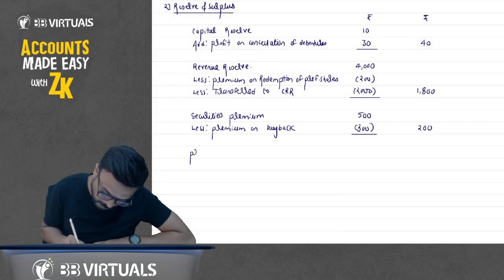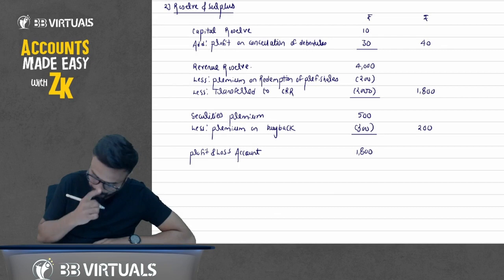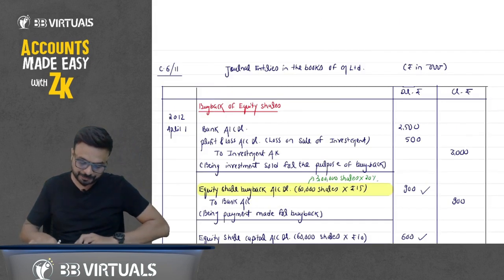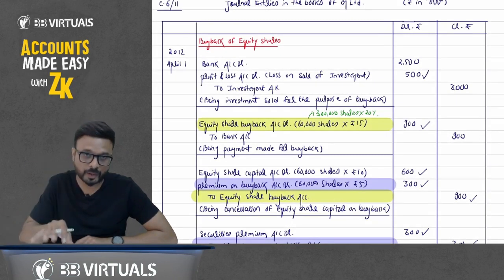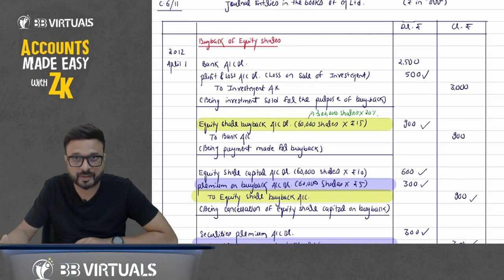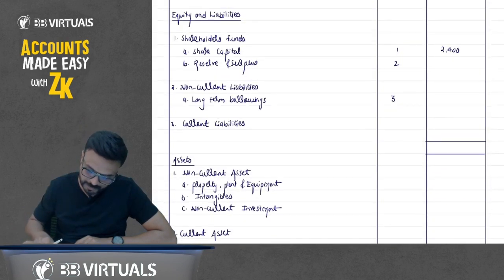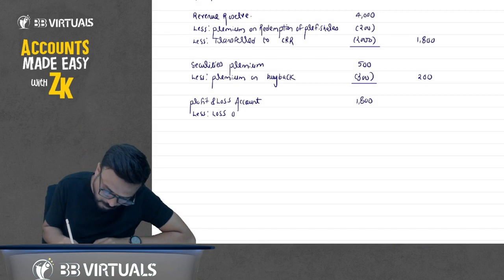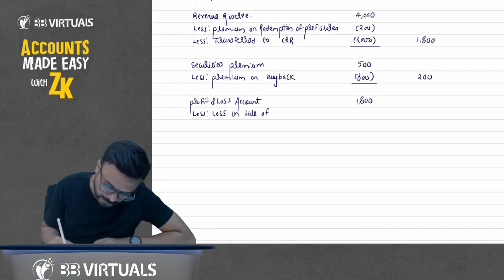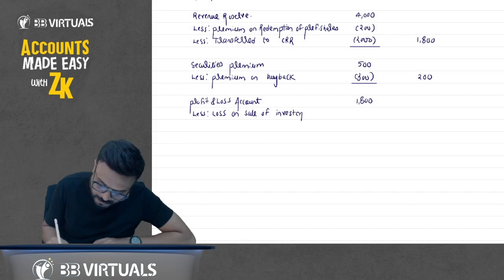Okay. After securities premium, we have profit and loss account balance 1800. So profit and loss account, that is 1800. But when you see the journal entry here, we have debited the profit and loss account because we have sold the investment at a loss. The profit will go down. We have debited, so we will deduct 500. So write down here less loss on sale of investment, 500. So in the outer column it will come 1300.